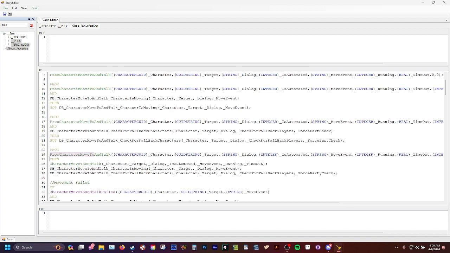Right, and then they use all those things in character move to and talk call, as well as these databases. There's a lot of databases floating around all the time that get sorted, resorted, added to, and subtracted. So you'll see those. Don't get those confused with procs either. Procs are just a simple way to fire up a call that is more complicated than a regular call.